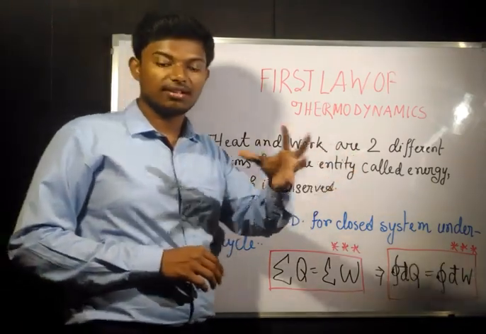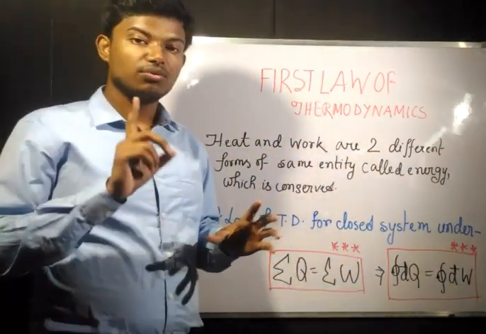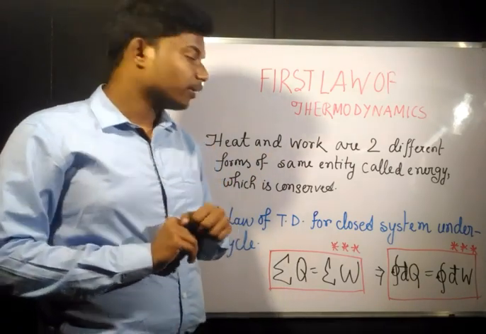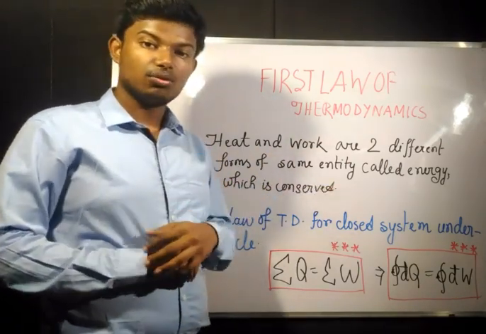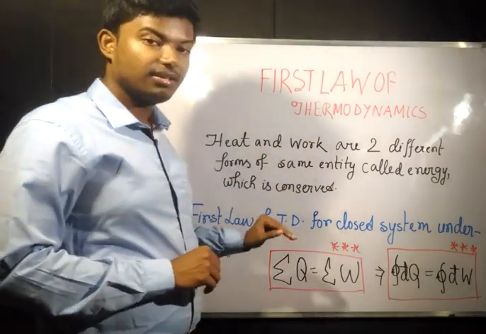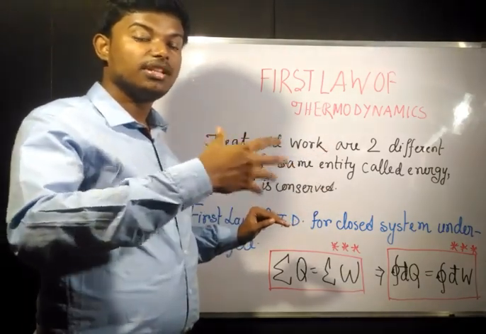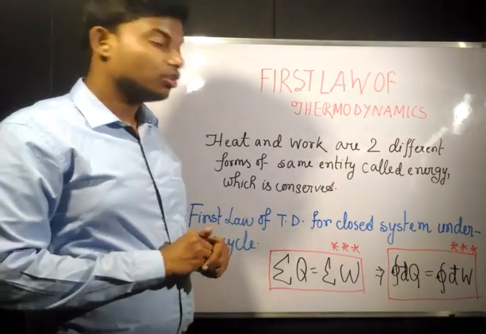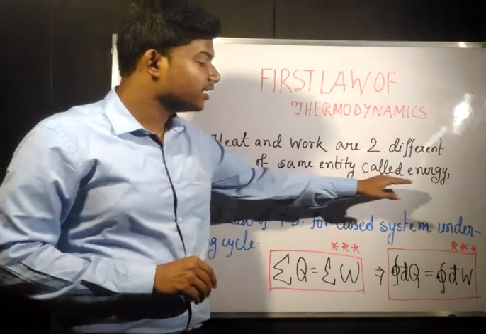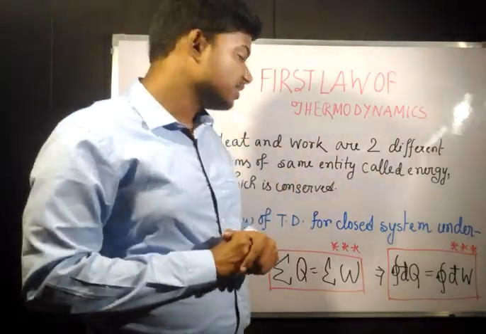In all the discussions which we completed in the last videos, we had only one motto: we give heat to a system and we take out work from the system. You give heat and you take out work. So this heat and work are only transforming. Heat is going to transform into work. Heat and work are going to be conserved, but these are the same entity, energy only. Both are energies, and these are going to be conserved in a system.